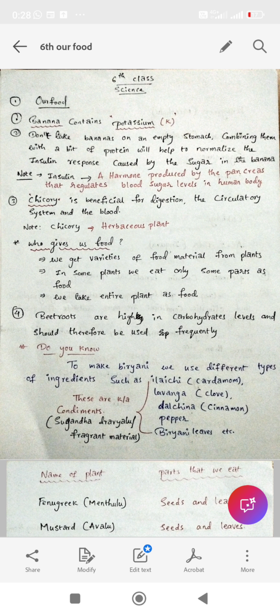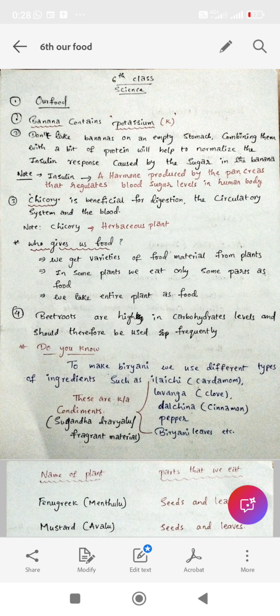Here the word insulin is there. So here insulin means insulin is a hormone produced by the pancreas that regulates blood sugar levels in the human body. Insulin is produced by the pancreas. So here the main function of insulin is it regulates the blood sugar levels in the human body. If insulin release is not done properly, then the person is affected with sugar disease.